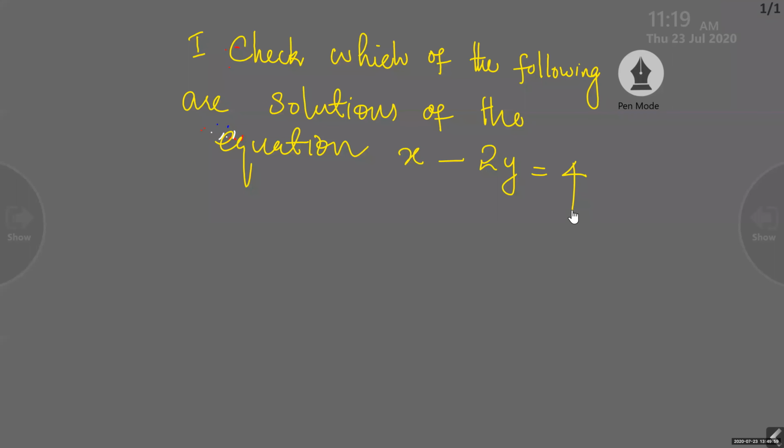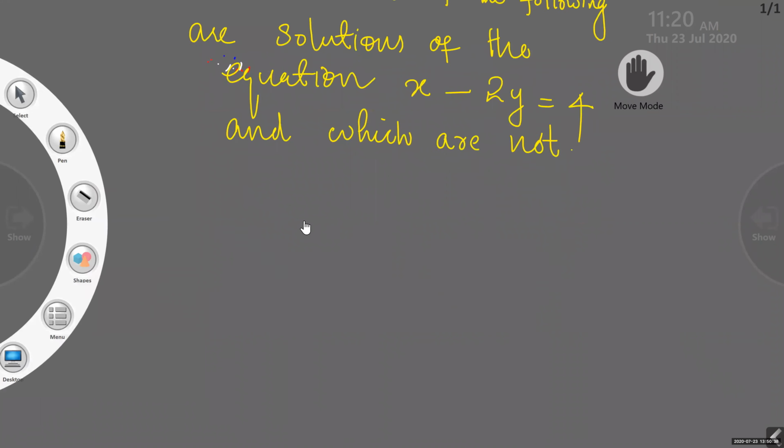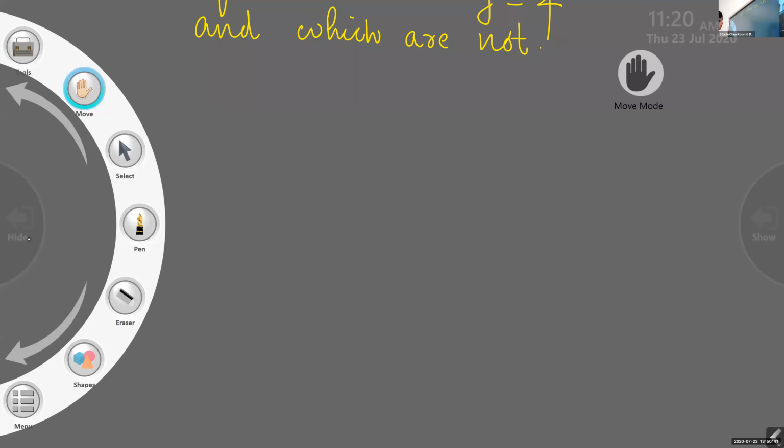And which are not? So the equation is x minus 2y equal to 4, and you will be getting different solutions. You have to check which are the proper solutions. Okay, so write the first one.